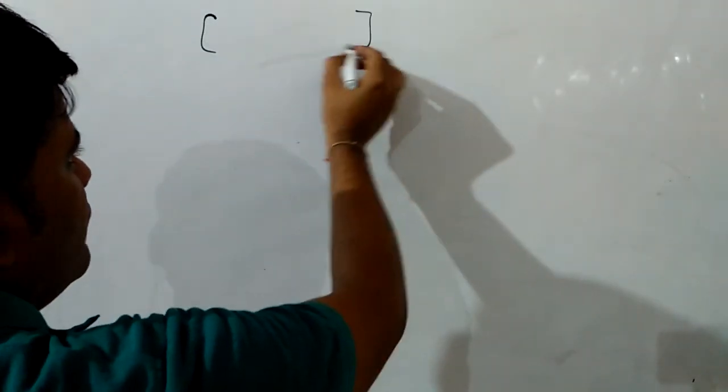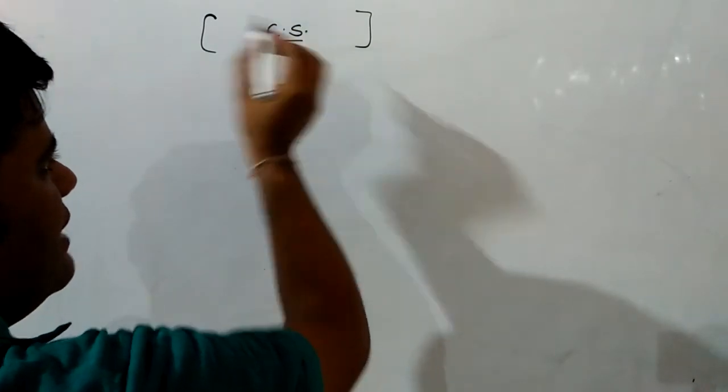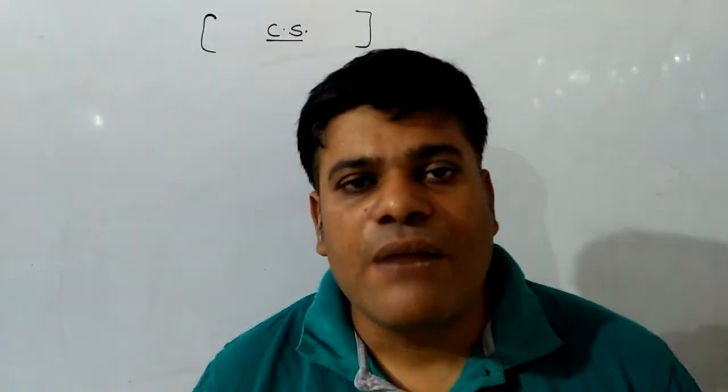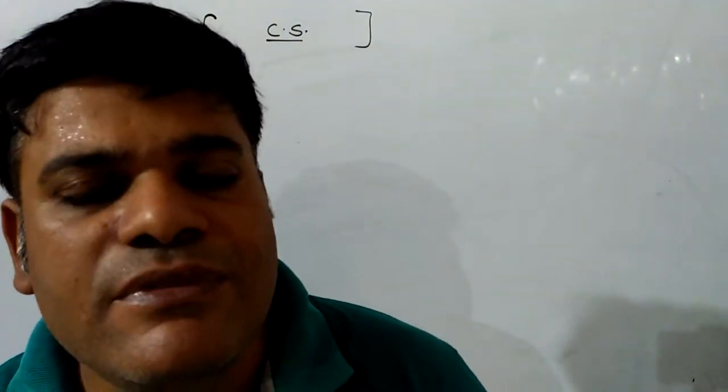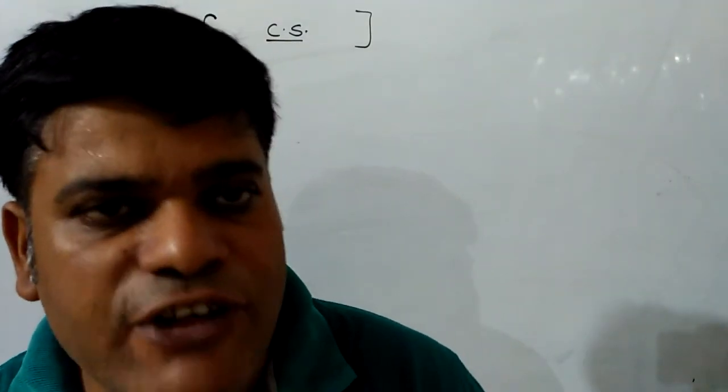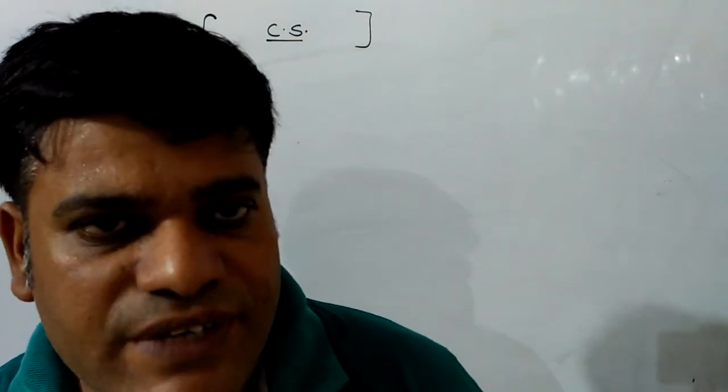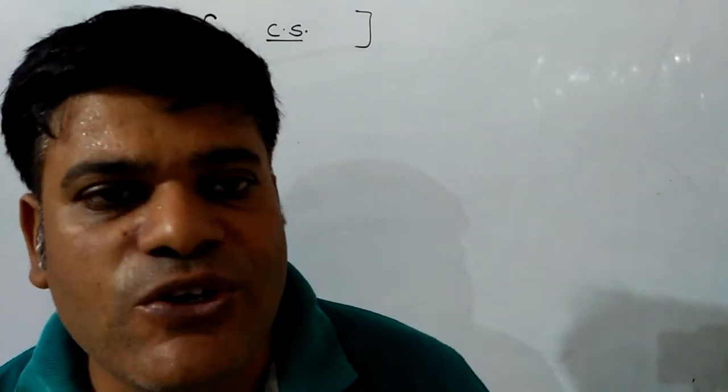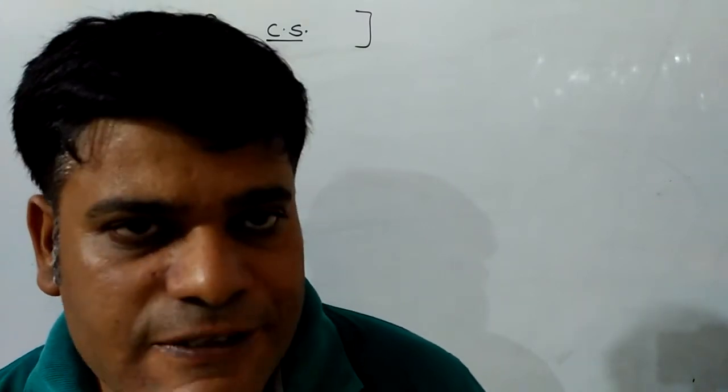Coordination sphere is the part of the complex which is shown in the square bracket, where the ligands are bonded with the central metal atom with the help of donor receptor bond or dative bond. And the outer part of the complex is known as the ionic sphere. Later on we will discuss this.